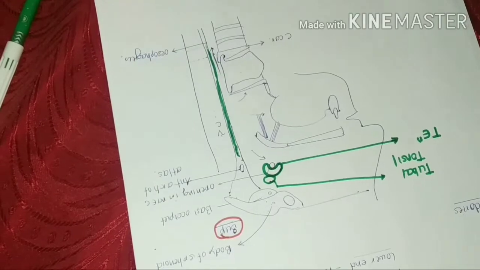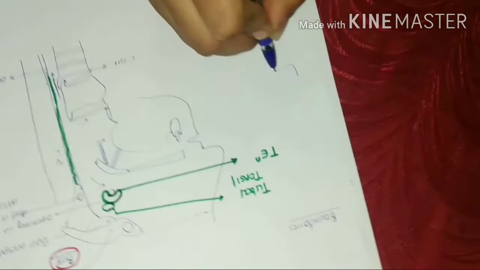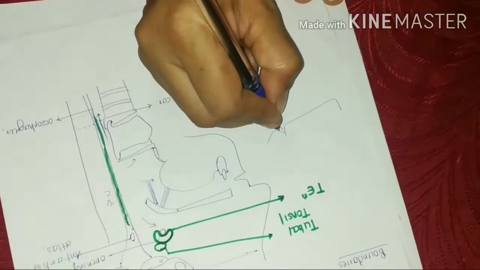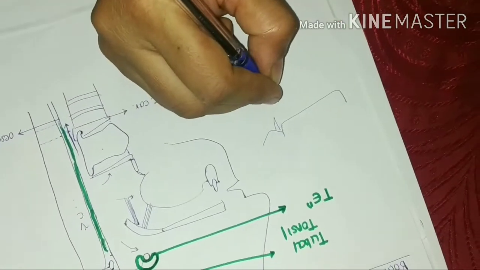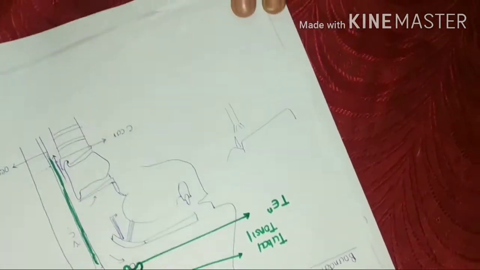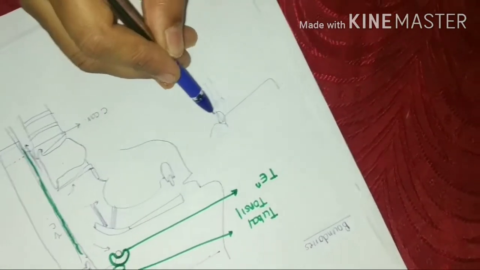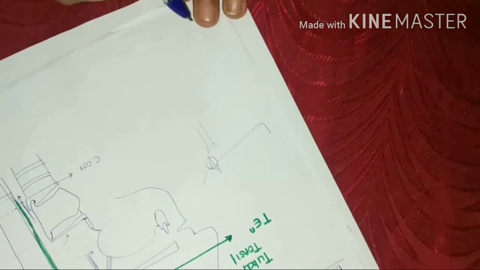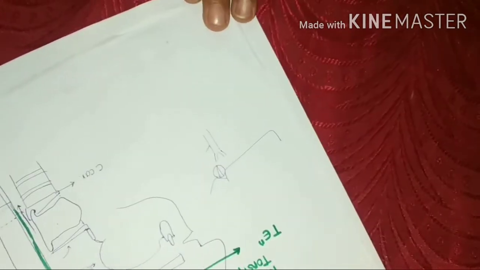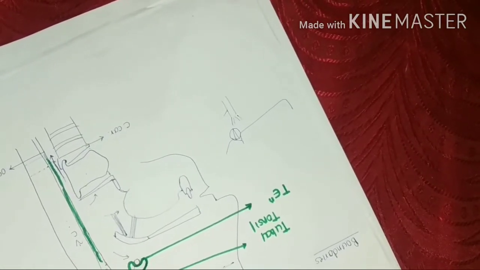Then what are the relations on either side? Now we have seen in the side diagram that this is the mandible, this is the mastoid process, here lies the styloid process, and here lies the carotid: common carotid, internal and external carotid artery. So on either side, the pharynx is related to the styloid process with the muscles attached to it. It is also related to the common carotid artery and its two branches, external and internal carotid arteries. Clear? So this is all about the boundaries.